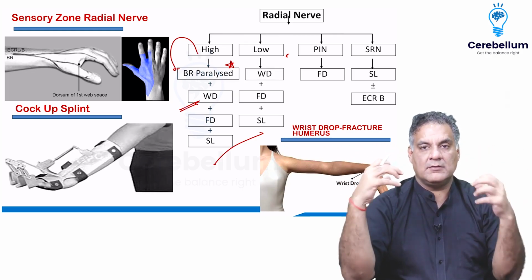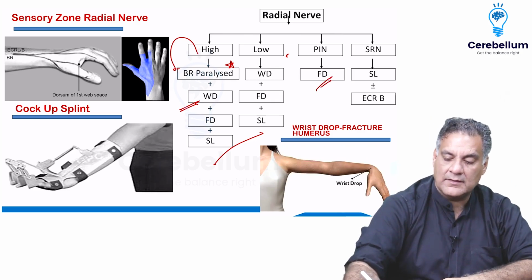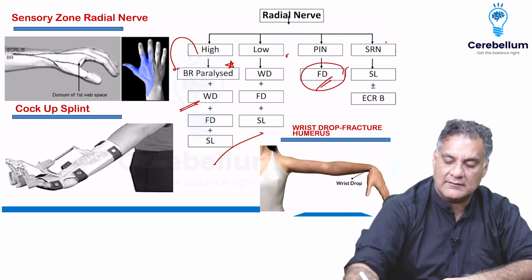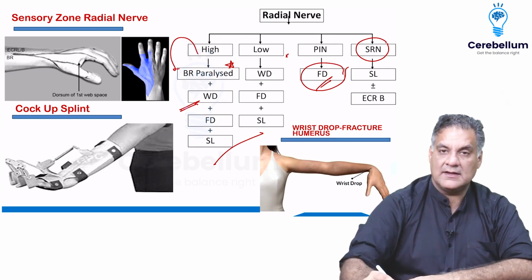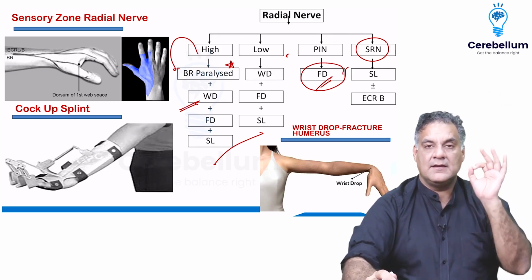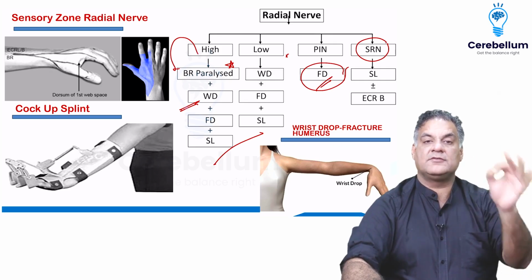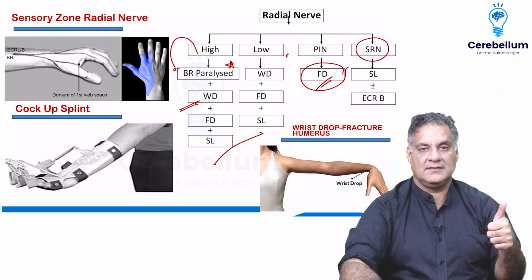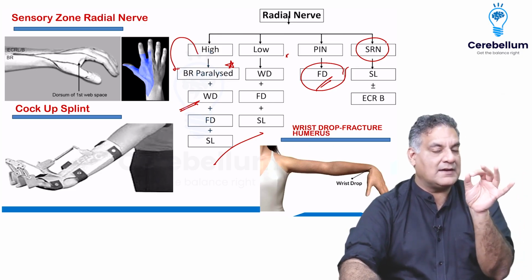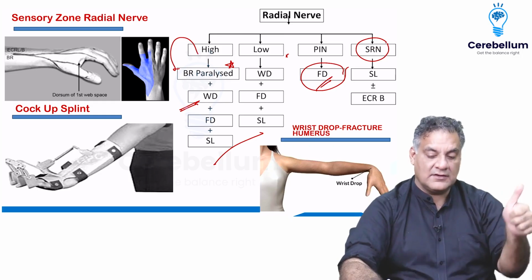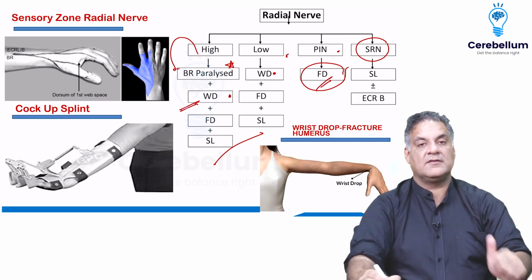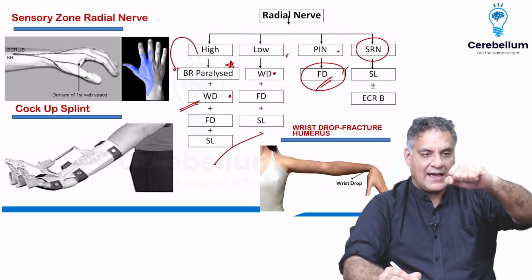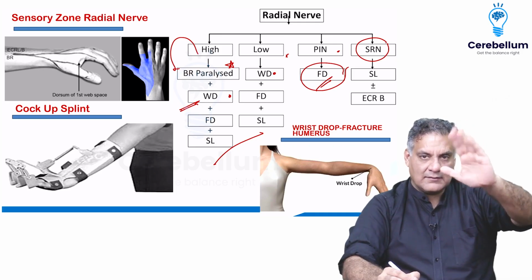When you are talking about a posterior interosseous nerve, a pure motor branch nerve, there's only a finger drop, no sensory loss, and superficial radial nerve, which supplies the sensory area, sometimes supplies the wrist extensors. All right. Remember one more thing here. Sometimes they ask you a question, patient presents with a wrist drop with no sensory loss. Which nerve is involved? And people mark it as posterior interosseous nerve. It's incorrect, because wrist drop only occurs in radial nerve palsy. It does not occur in posterior interosseous nerve palsy, because posterior interosseous nerve palsy will have intact extension of the wrist, but finger drop will occur.